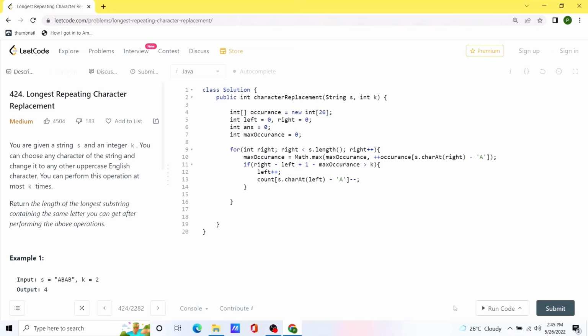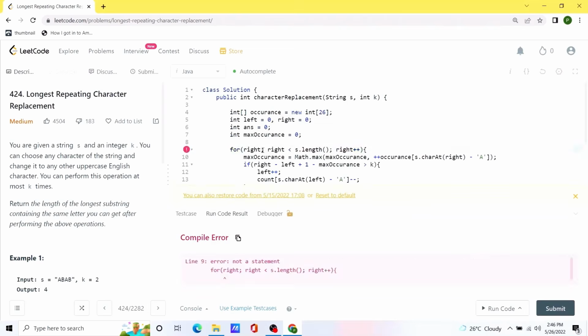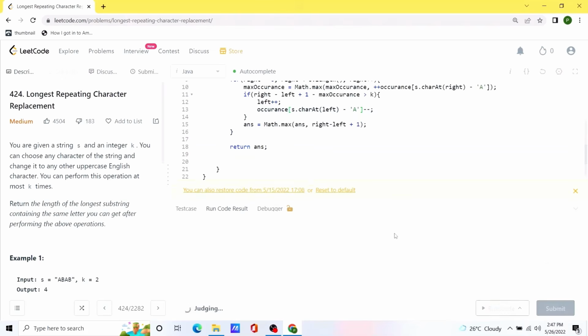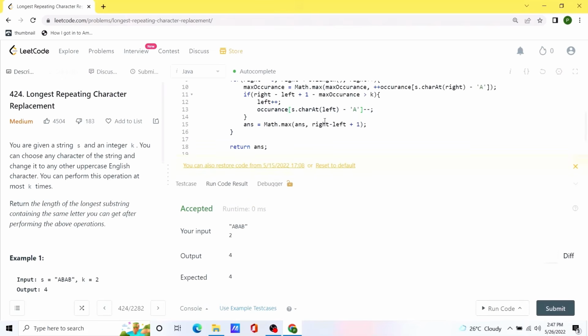Once that is done, for every single update, we will have to check whether our answer is the longest string or not. So we will check the value of our answer. That should be it. After this loop ends, we should have our answer stored in the answer variable, so we can simply return that. Let's try to run this code. Okay, seems like our solution is working as expected.